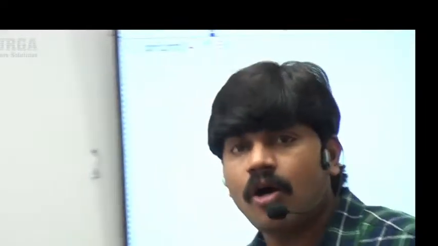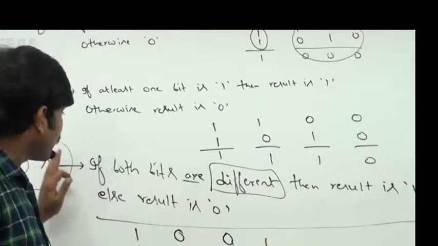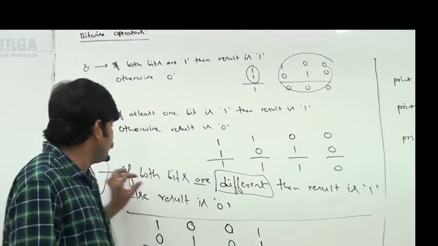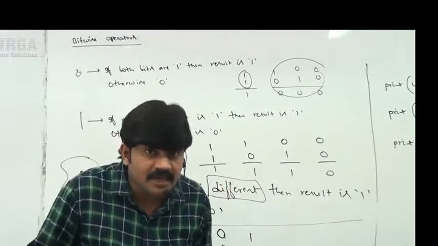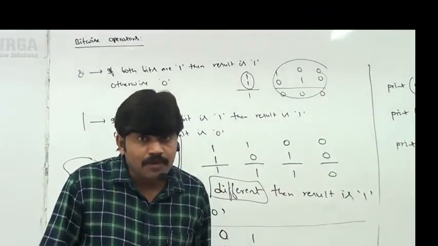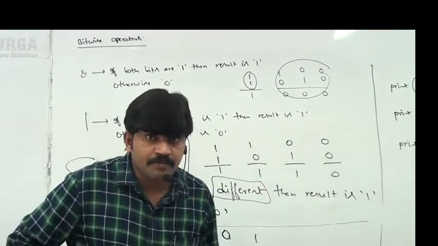Clear, right? So the bitwise AND operator, OR operator, complement operator, bitwise XOR operator, you people should be aware. If you feel comfortable, then I will explain about the bitwise complement operator and shift operators in detail. Clear up to this?